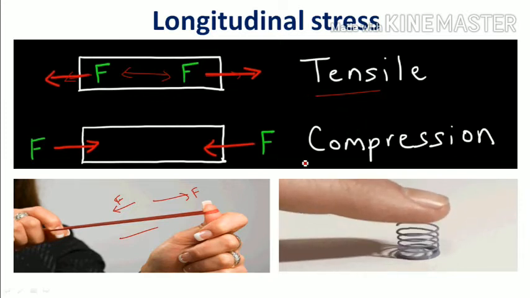Similarly, if you compress a body, I am applying force like this, so I am compressing the body. We can see here a spring. I am compressing the spring. That particular force is known as compression. So there are two types of forces: one is tensile forces and one is compressive forces.